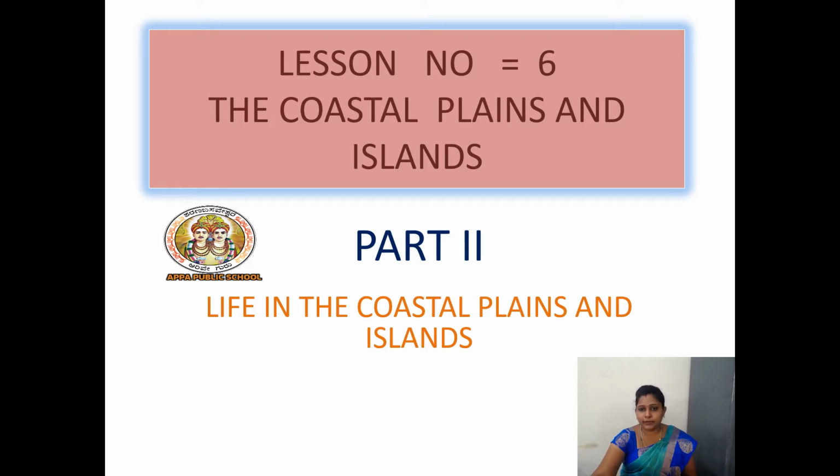Western coastal plain is in between of Western Ghats and Arabian Sea. Western coastal plain is divided in three parts. One is Gujarat coast, one is Malabar coast and one is Konkan coast. Gujarat coast starts from Gujarat to Mumbai, Konkan coast from Mumbai to Goa and Malabar coast from Goa to Kerala.